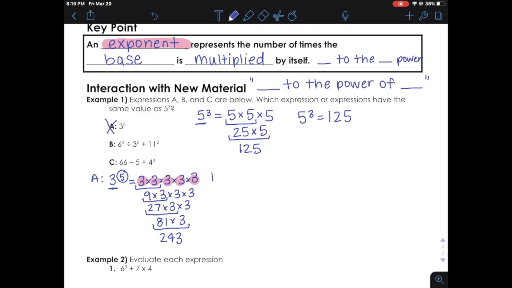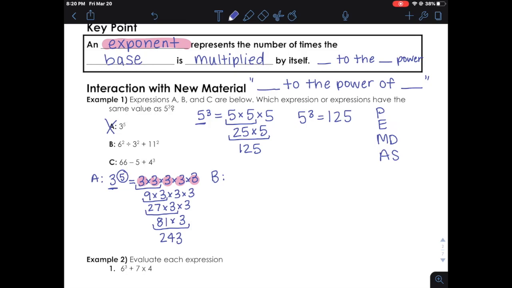So let's try B. This one is where it's getting a little harder because if you notice, our number sentence or our expression has several operations. We've got division, we've got addition, and we have exponents. So this is where the order of operations comes in. Please excuse my dear Aunt Sally.